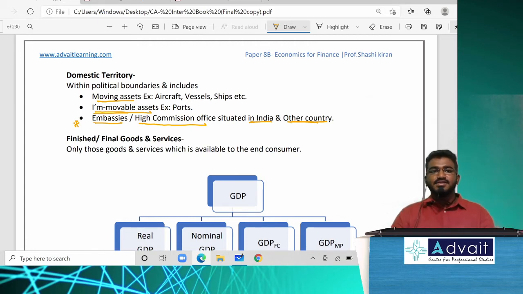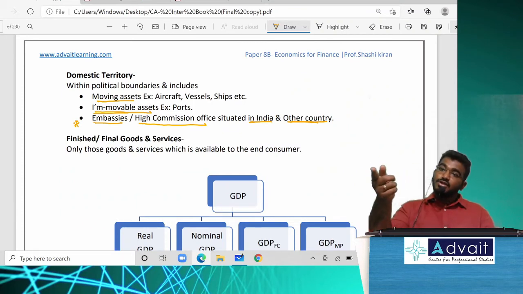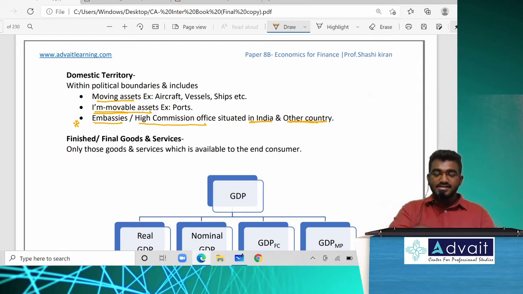Have you heard about something called SEZs, Special Economic Zones? Sir, any goods and services produced in an SEZ cannot be domestically sold. Acceptable? We cannot sell it inside the country. It is specifically designed or crafted to do export business. Acceptable? So an SEZ is not domestic territory, because no doubt it is situated within Indian land, but the space of an SEZ is never considered domestic territory. Unlike that, even ports, even if not situated in domestic territory, if in international waters, will still be considered the domestic territory of a nation.